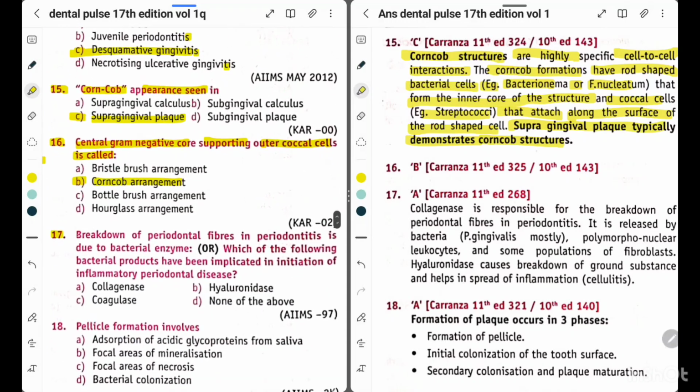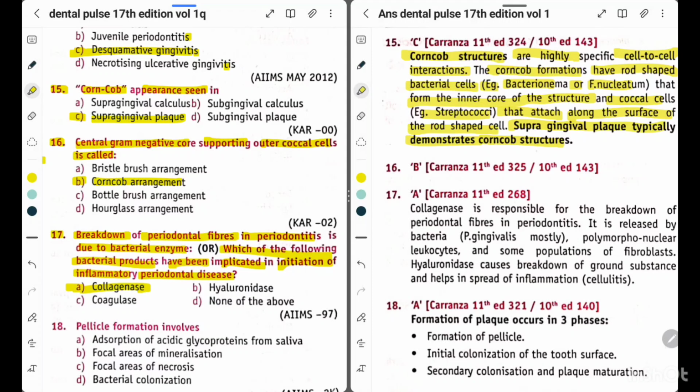Now question 17. Breakdown of periodontal fibers in periodontitis is due to the bacterial enzyme, or which of the following bacterial products have been implicated in the initiation of inflammatory periodontal diseases? Option A is collagenase, option B hyaluronidase, option C coagulase, option D none of the above.